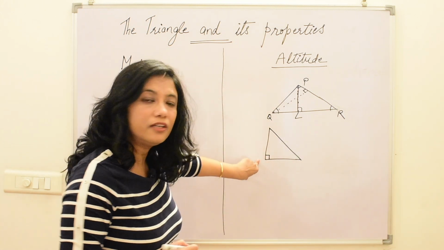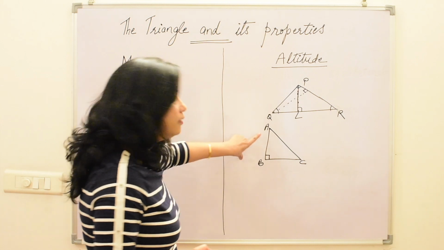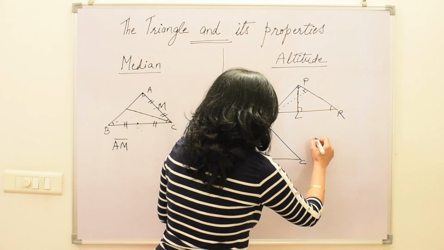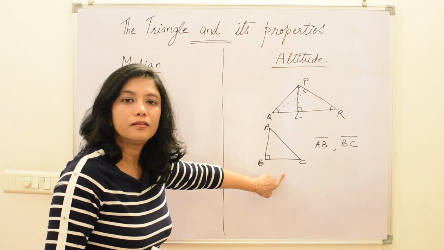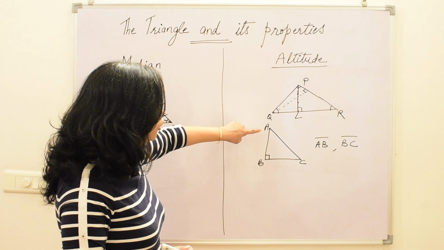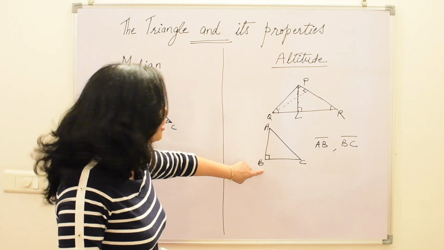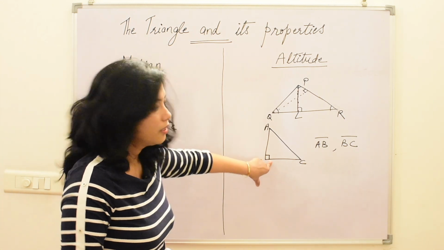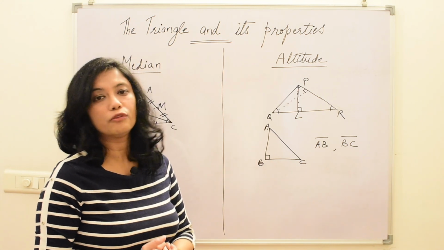But let us see this case. This is a right angle triangle ABC. Now here the altitudes will be two of the sides. When we draw an altitude from vertex A, it will be AB. If we draw an altitude from C, it will be BC. So we see that an altitude can be one of the sides of the triangle.